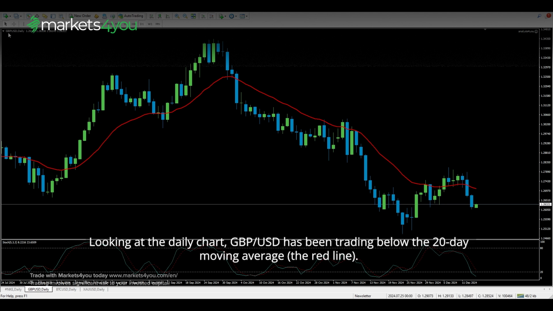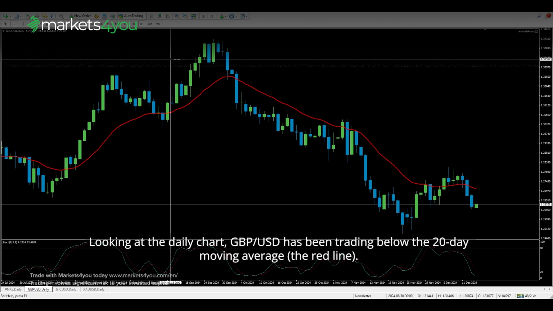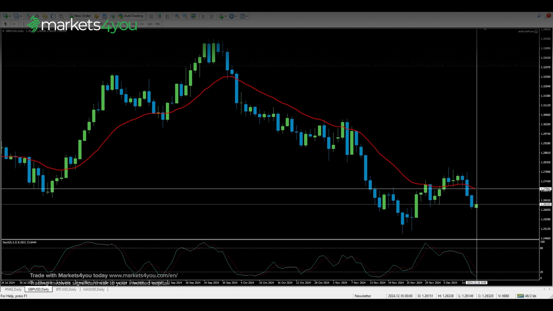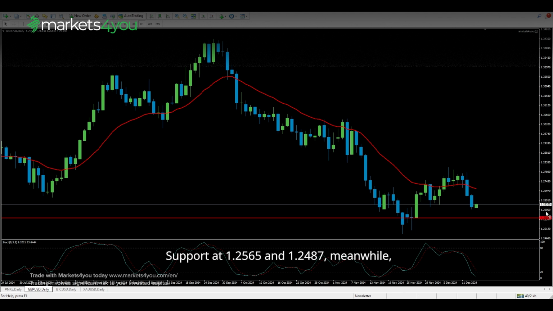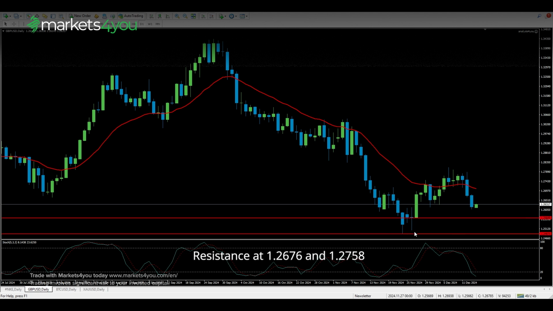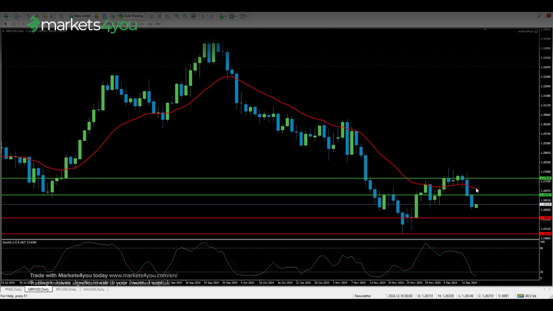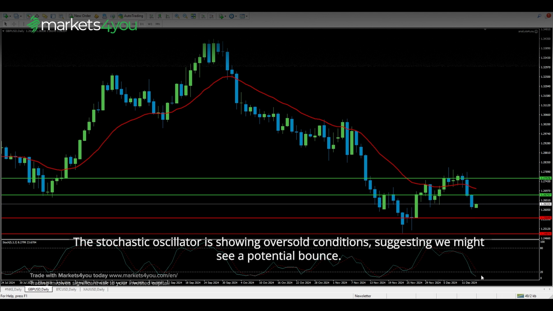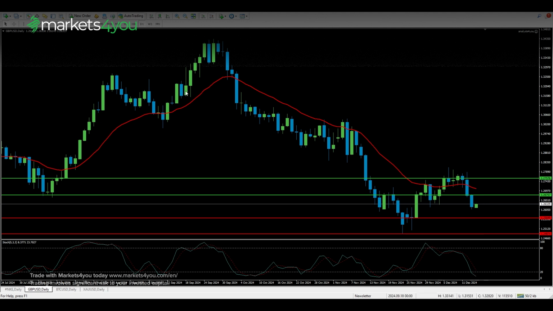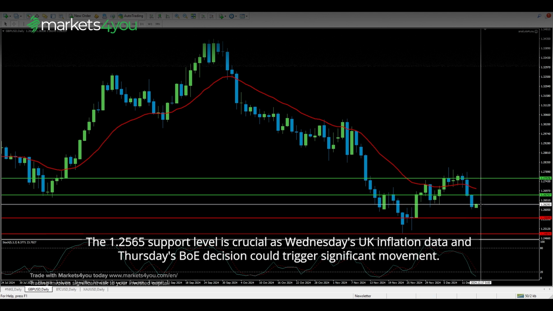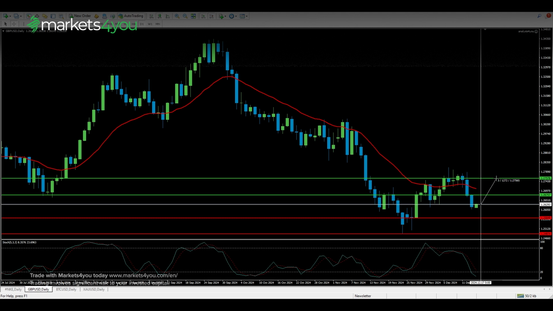Looking at the daily chart, pound sterling to US dollar has been trading below the 20-day moving average, the red line. Key levels to watch for pound sterling to US dollar are support at 1.2565 and 1.2487, meanwhile, resistance at 1.2676 and 1.2758. The price has been consolidating near recent support levels, with the 20-day moving average acting as dynamic resistance. The stochastic oscillator is showing oversold conditions, suggesting we might see a potential bounce. The 1.2565 support level is crucial as Wednesday's UK inflation data and Thursday's BOE decision could trigger significant movement.